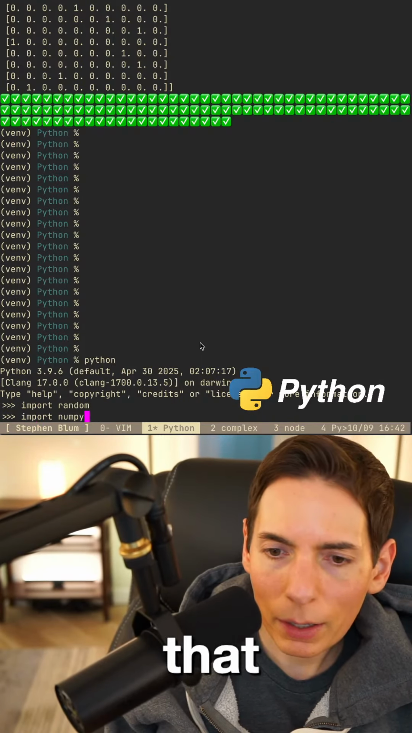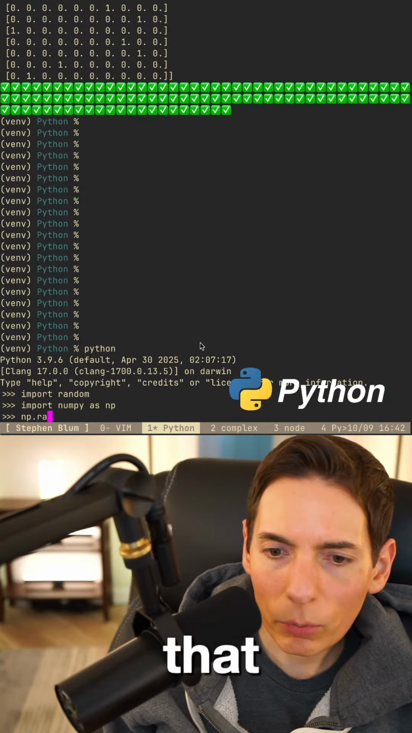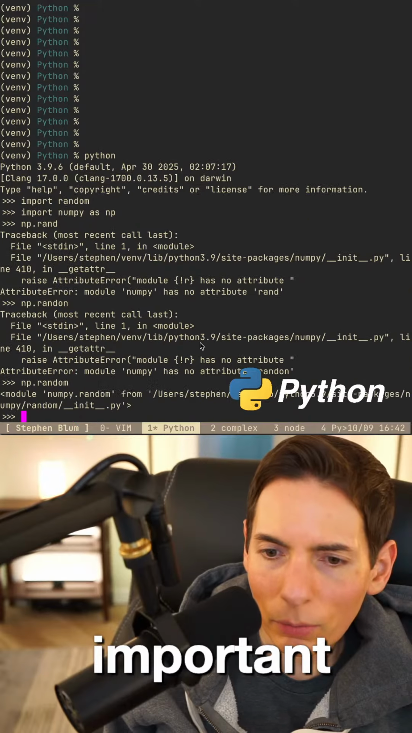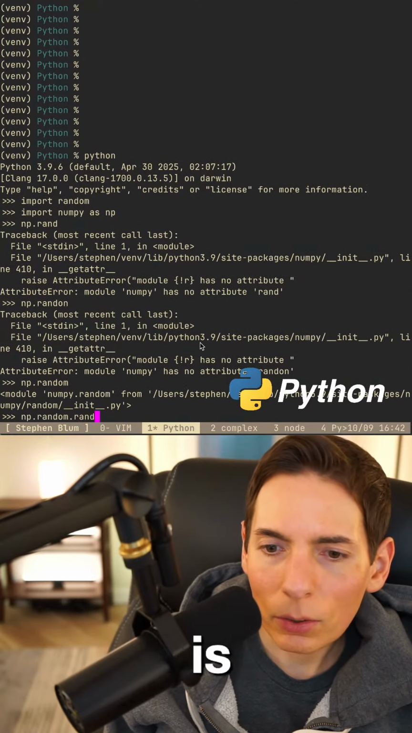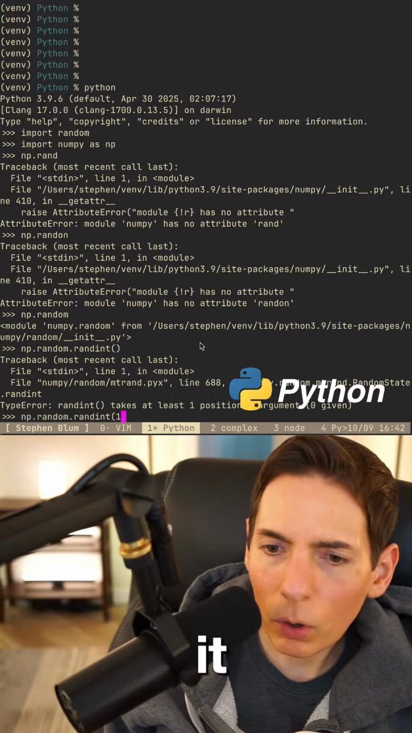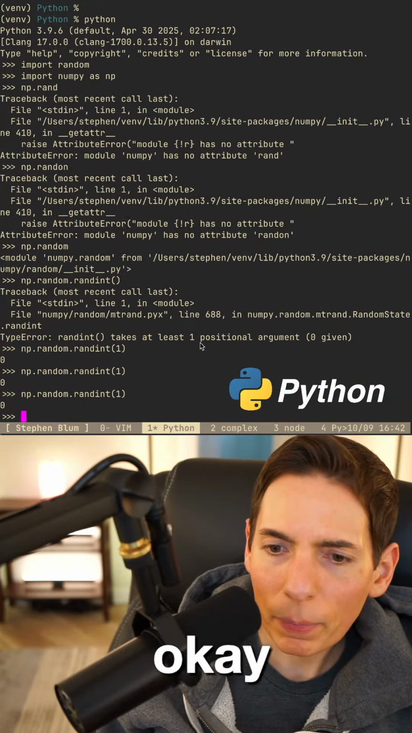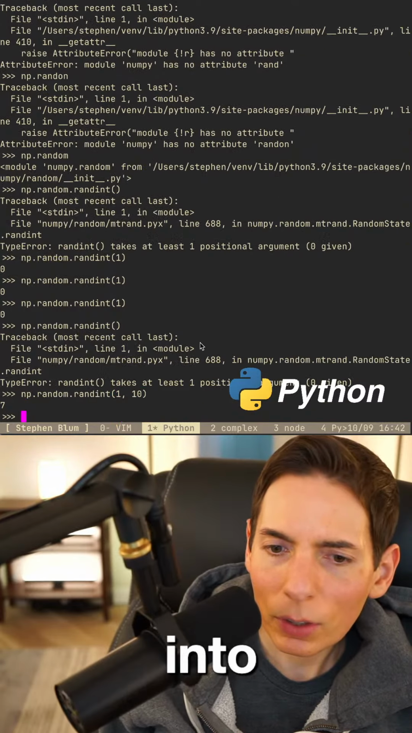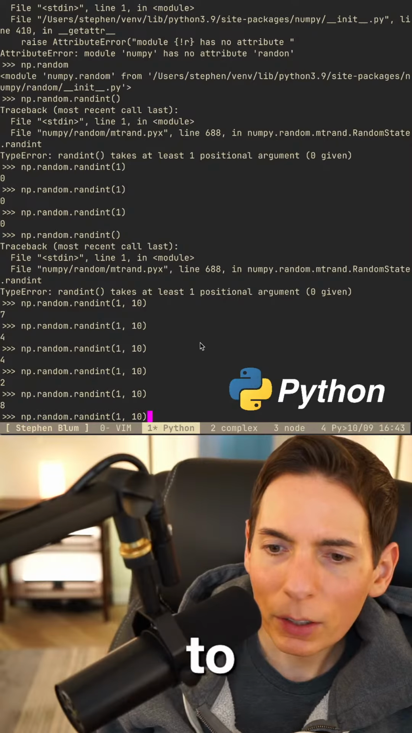Import numpy as np, np.rand. Is it rand? No, random. Let's see here. What is it? Random. Okay, here we go. .randint. Is it randint? Wait, 1? Here we go. Okay, we can do that. We randint 1. What is this? 7? Okay, 1 to 7. Okay, perfect. Here we go.